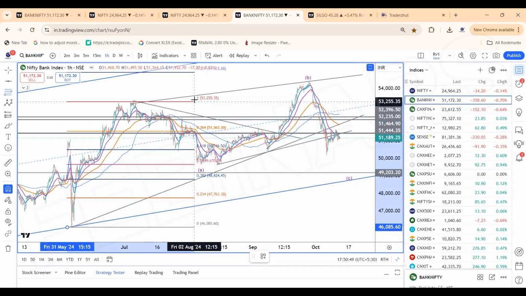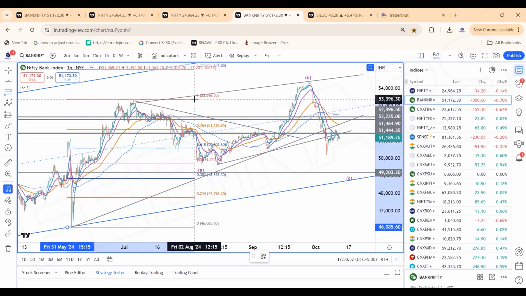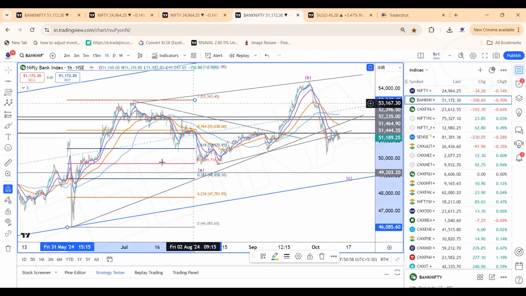That will give you the cluster zones. Right. 48,800 to 49,200 levels could be retested. That's where the chart ends.